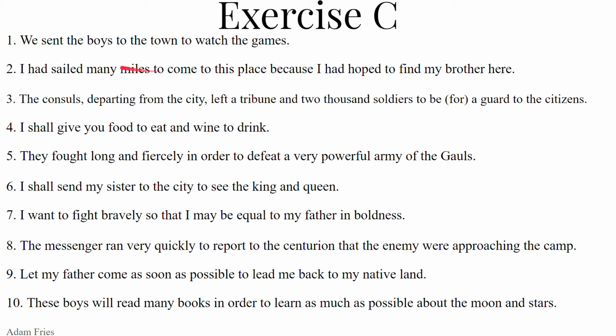So navigaveram multa millia passuum ut, so that I might come, venirem, it's venire plus the m.